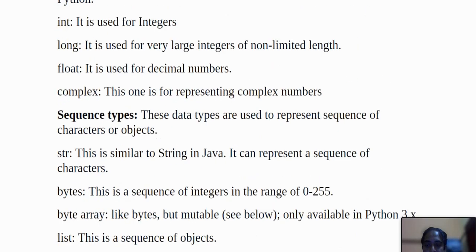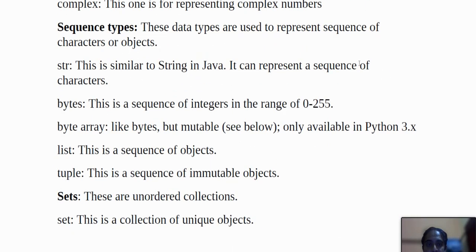And then the sequence types. These data types are used to represent sequences of characters or objects. str is similar to string in Java, and it represents a sequence of characters. bytes is a sequence of integers in the range of 0 to 255, and bytearray is like bytes but mutable, only available in Python 3.x. list is a sequence of objects, and tuple is a sequence of immutable objects.